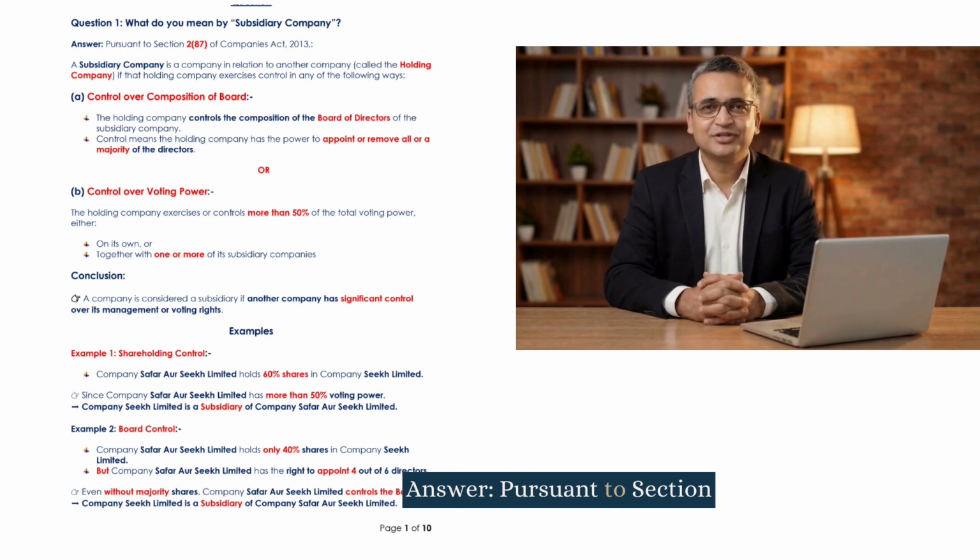Answer. Pursuant to Section 2, subsection 87 of Companies Act 2013, a subsidiary company is a company in relation to another company called the holding company if that holding company exercises control in any of the following ways. A. Control over composition of board. The holding company controls the composition of the board of directors of the subsidiary company. Control means the holding company has the power to appoint or remove all or a majority of the directors.